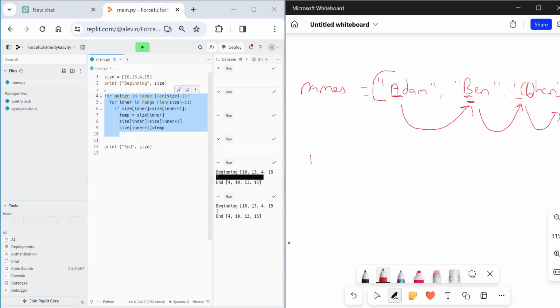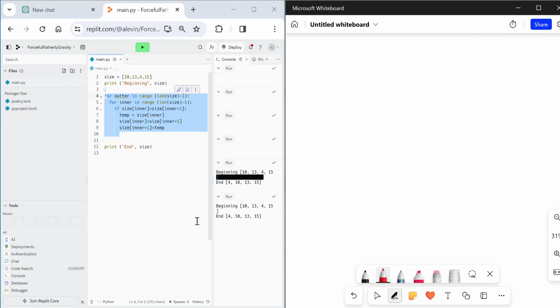But because we're using our for loops, it doesn't know that we need to stop. So the outer loop does it again. The inner loop does its job, it checks, there's no swaps. And it keeps going until we get to the end. Obviously the outer loop isn't going to get to 3 because we've got the -1. But my point being is, that's inefficient. So this is one way of doing a bubble sort.